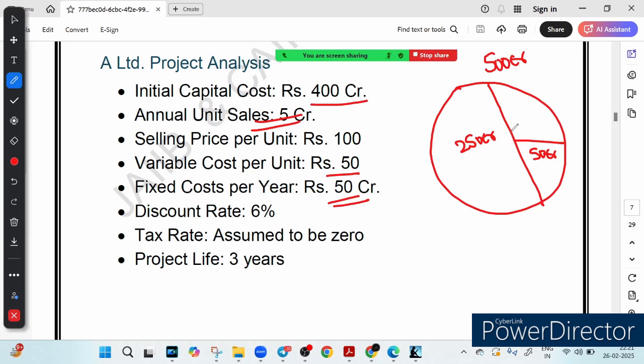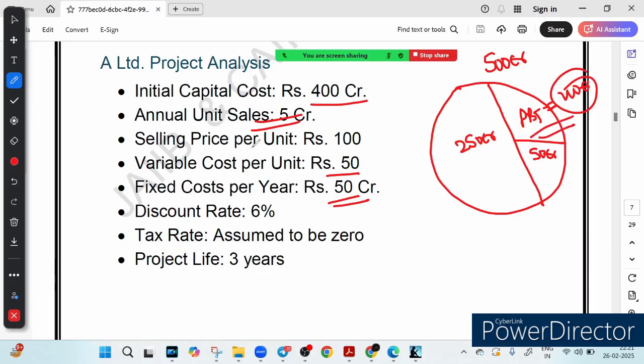depreciation. I think depreciation is there, but in this case there is no depreciation. With depreciation at 0, whatever is left is our profit before tax, PBT, which is how much? 250 minus 50 is 200 crore. So this 200 crore is our net cash inflow per year. I hope this makes sense.